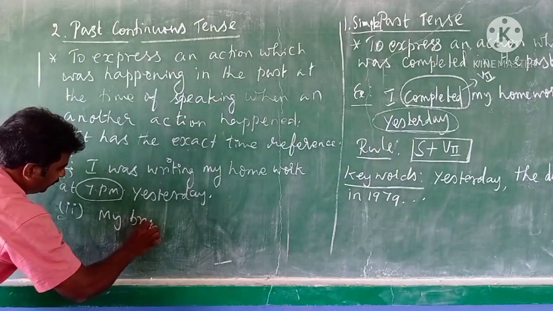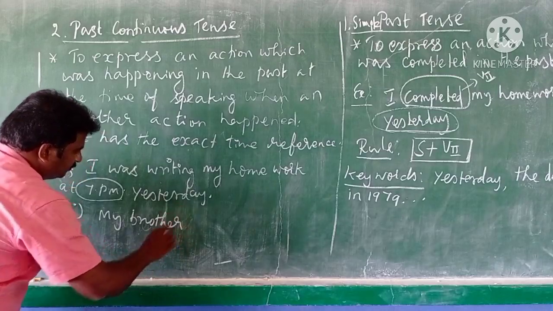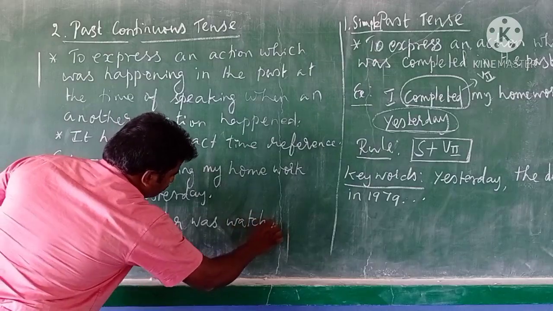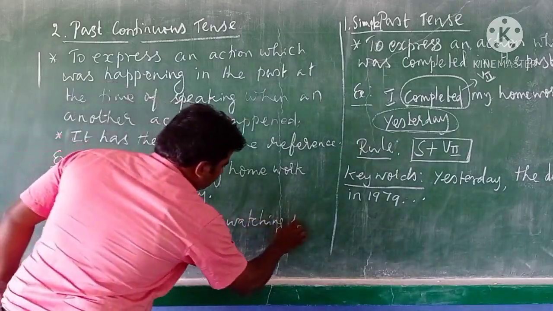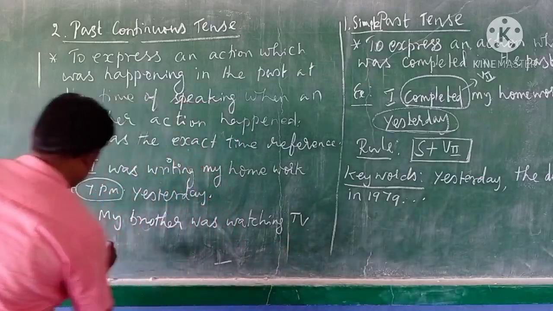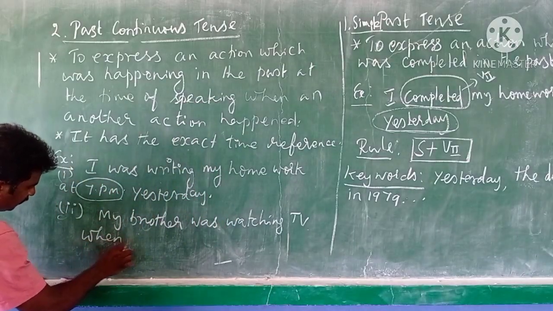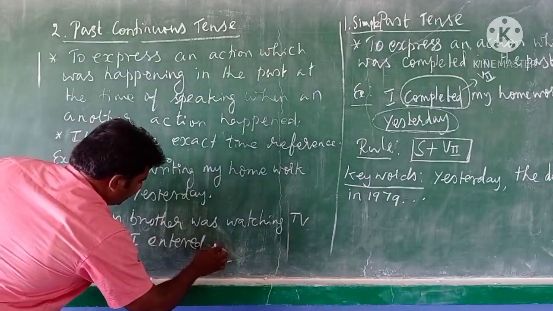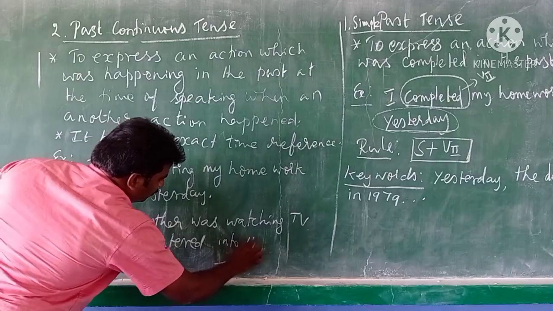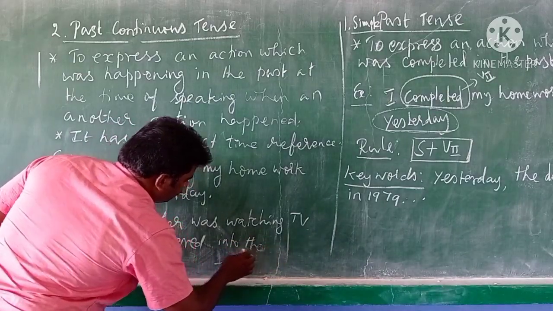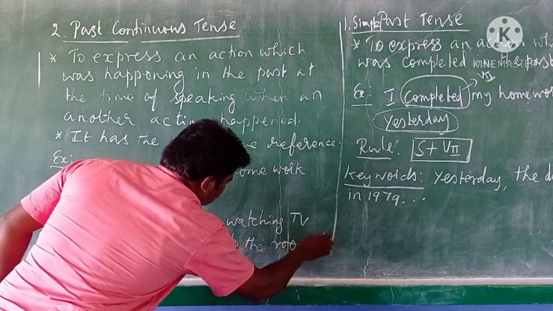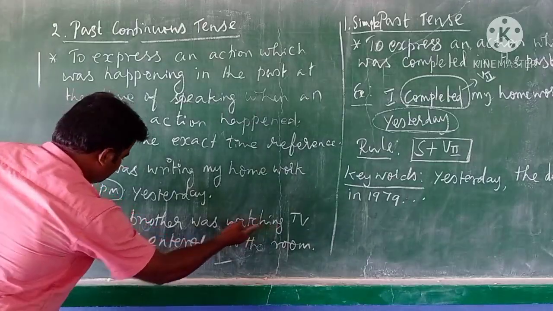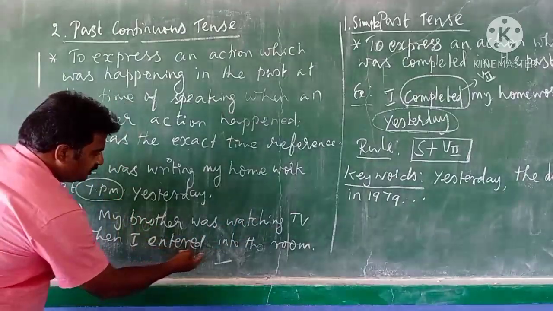My brother was watching TV when I entered into the room. See, in this sentence, my brother was watching TV when I entered into the room.